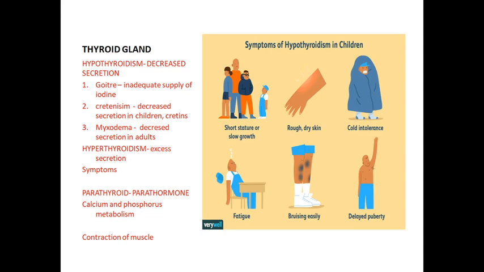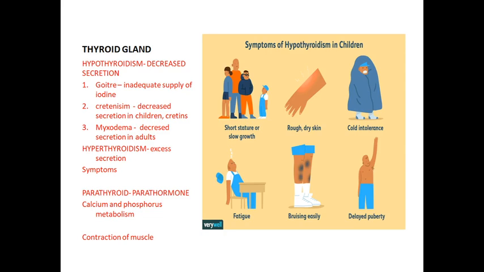These are the functions of the thyroid hormones. If the thyroid gland secretes in the appropriate amount, these functions go smoothly in our body. The two hormones are T3 and T4, triiodothyronine and tetraiodothyronine, secreted by the thyroid gland.